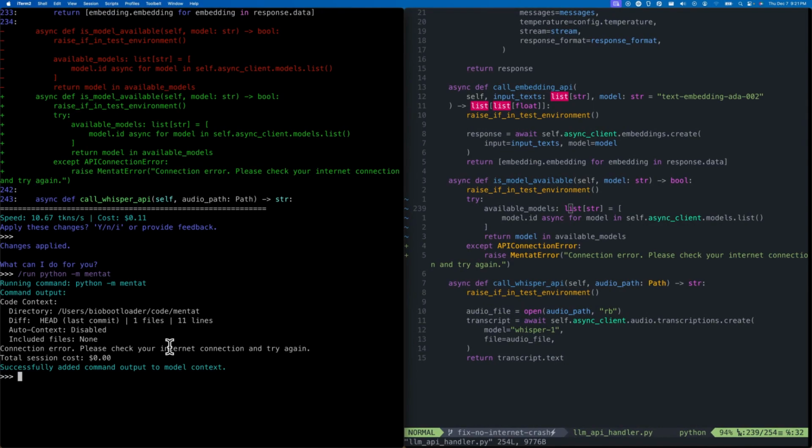So yeah, that's the run command. It's really useful. And also voice to text. I find it really convenient and it helps speed you up, which is what Mentat is for anyway. So have fun.